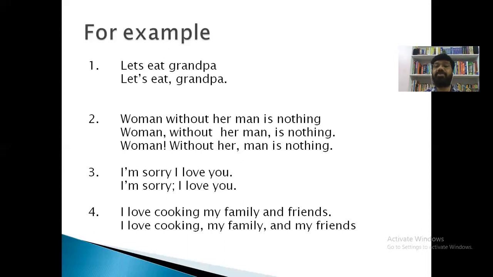So that's why punctuation marks should be carefully used. Otherwise, the meaning will become upside down. The meaning will be ridiculous and funny, so we can't understand what the others are conveying if there are no punctuation marks or if punctuation marks are not used properly.